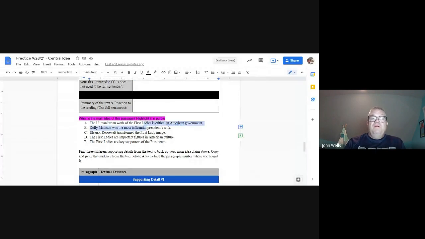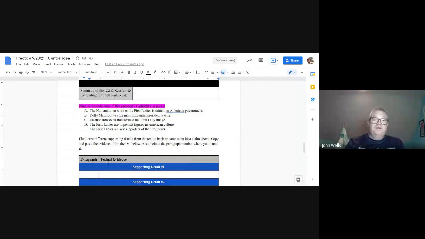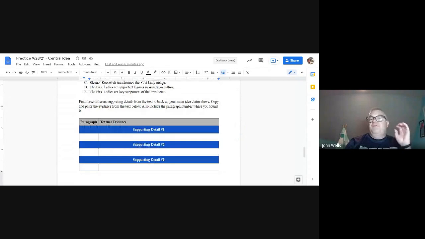So down here, what is the main idea? You're going to highlight it in that same purple color that you were using up in your annotations. And then you're going to find 3 of those supporting details and you're going to paste them down here. The one thing that you do need to include is the paragraph number with it.